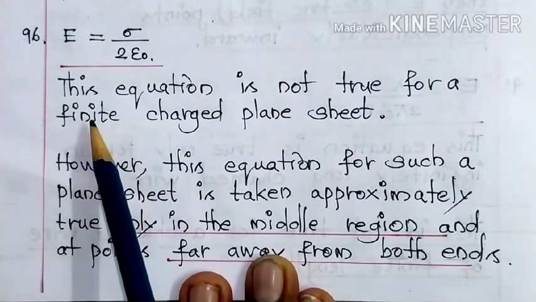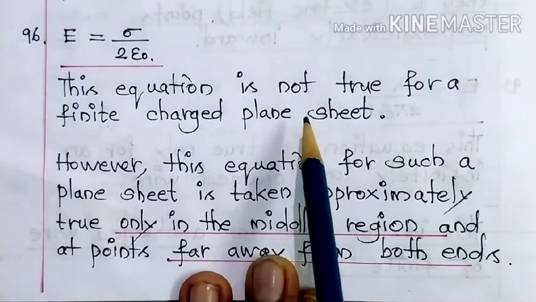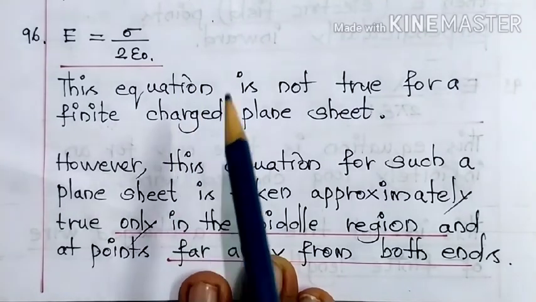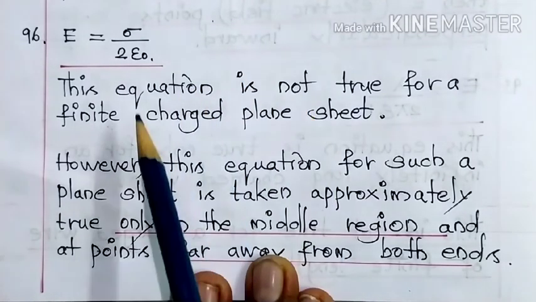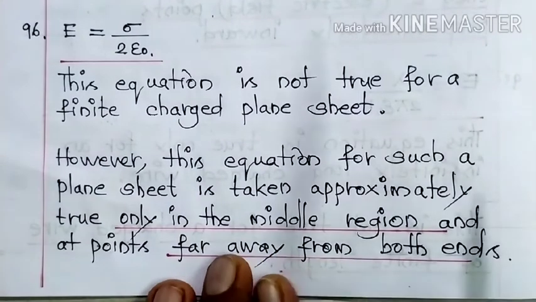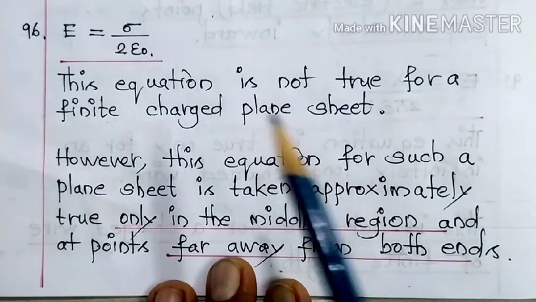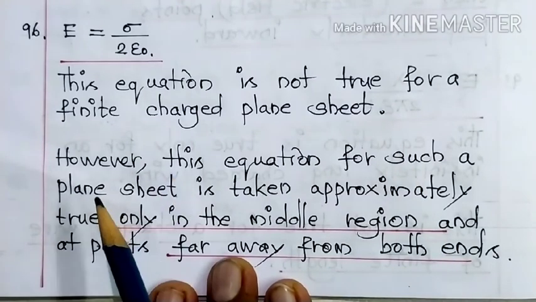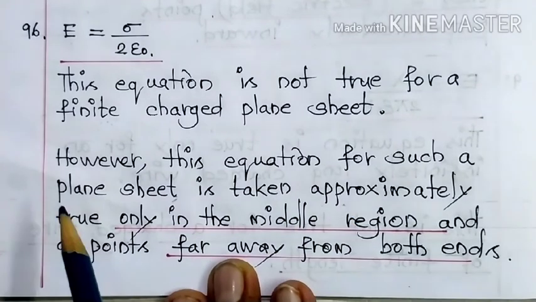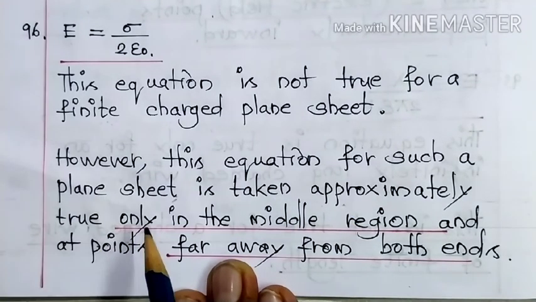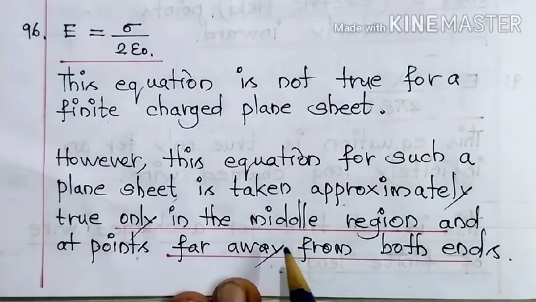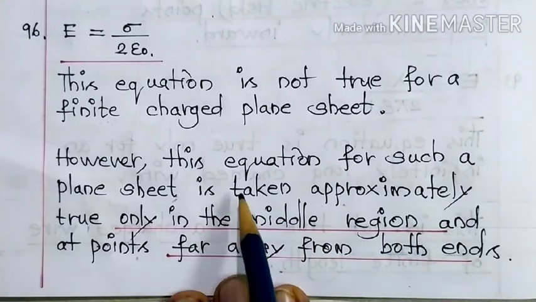Again, what does it mean, finite charged plane sheet? A plane sheet of which the length and breadth can be measured. That is called a finite charged plane sheet. However, this equation for such a plane sheet is taken approximately true, only in the middle region and at points far away from both ends of this plane sheet.